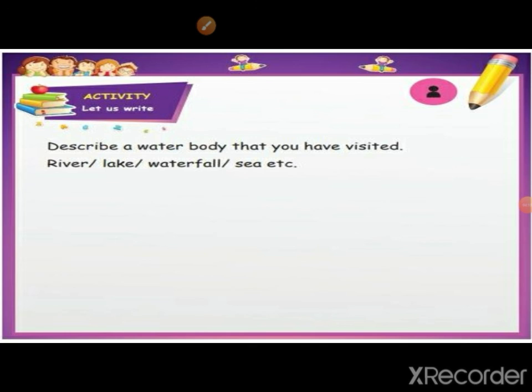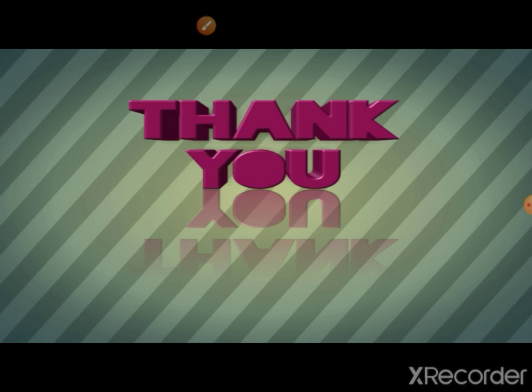This is the activity for you. Complete the activity and share it through Classroom app. Thank you.